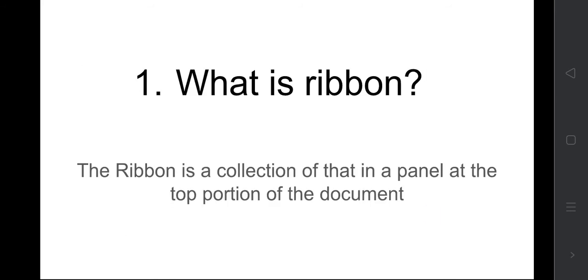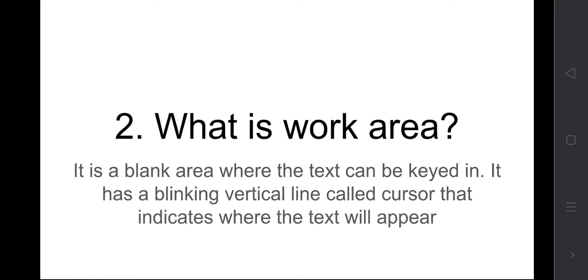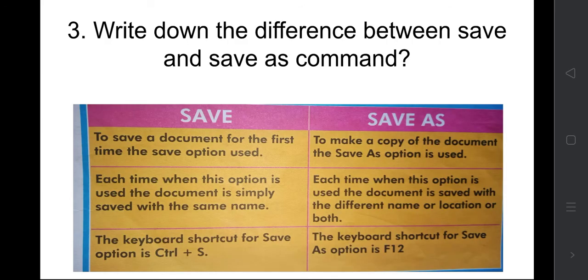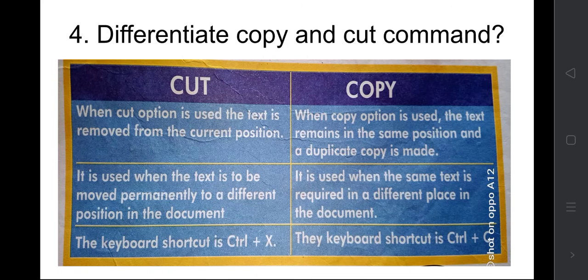Now we are going to see the question answers. What is ribbon? The ribbon is a collection of tabs in a panel at the top portion of a document. What is work area? It is a blank area where the text can be keyed in. It has a blinking vertical line called cursor that indicates where the text will appear. Save and save as I have already taught you while teaching the lesson, so just copy it down. Cut and copy also I have explained.